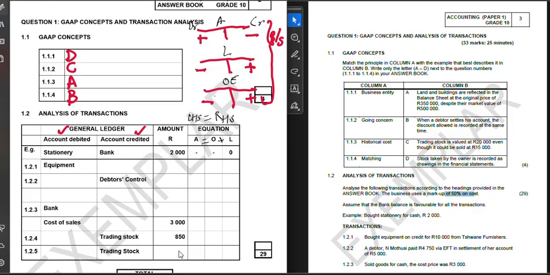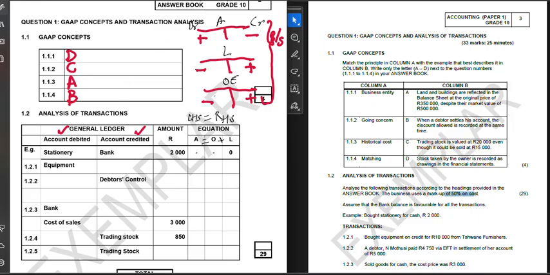Are we ready? Okay, we are. Now let us start. We come this side on the transactions. We have an example here. It says that bought stationery for cash 2,000. Now they bought stationery. What did they buy? Stationery. Now remember that what happens on the right hand side must always happen on the left hand side.